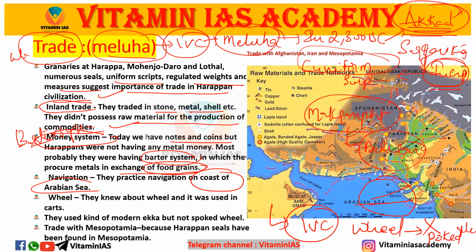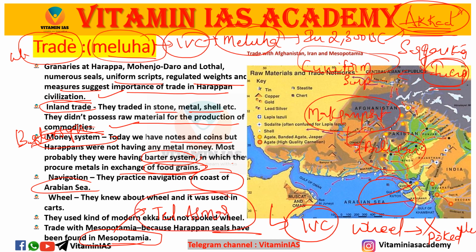Trade with Mesopotamia: Harappan seals have been found in Mesopotamia. We found seals in that particular place, a number of seals outside of the Indus Valley civilization. That place's name is Tel Asmar.